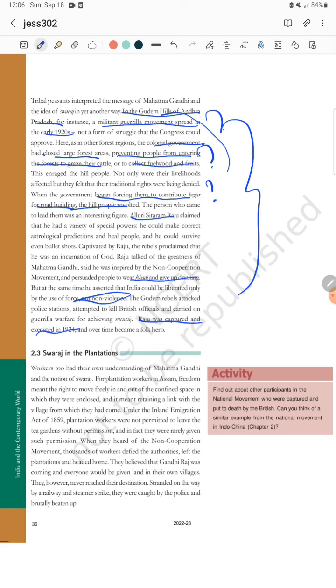Now, how did the non-cooperation movement spread in the plantations? Plantation means tea, coffee, all these things, a type of cultivation done from that time period.